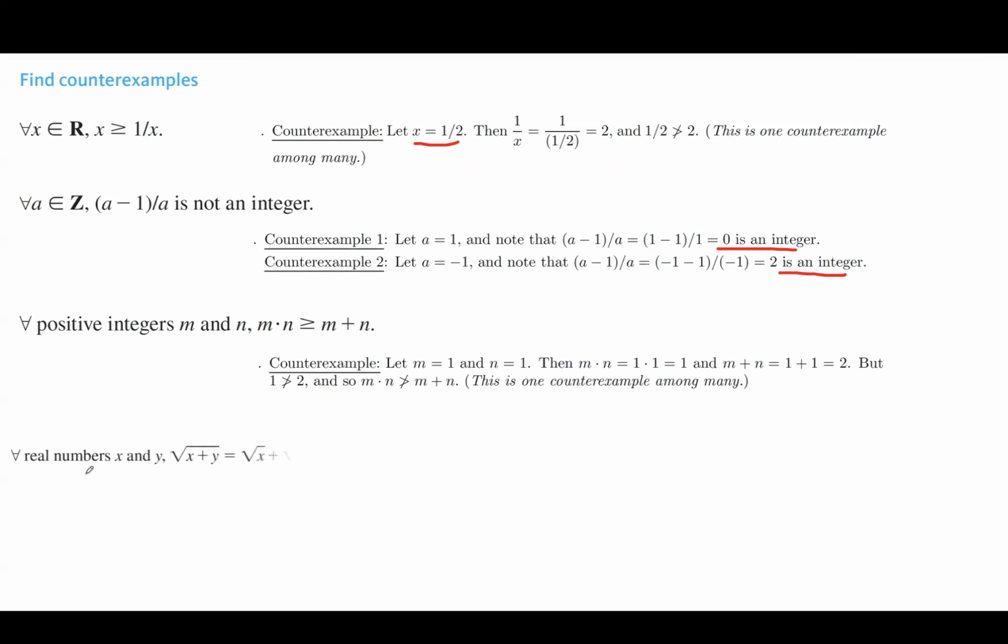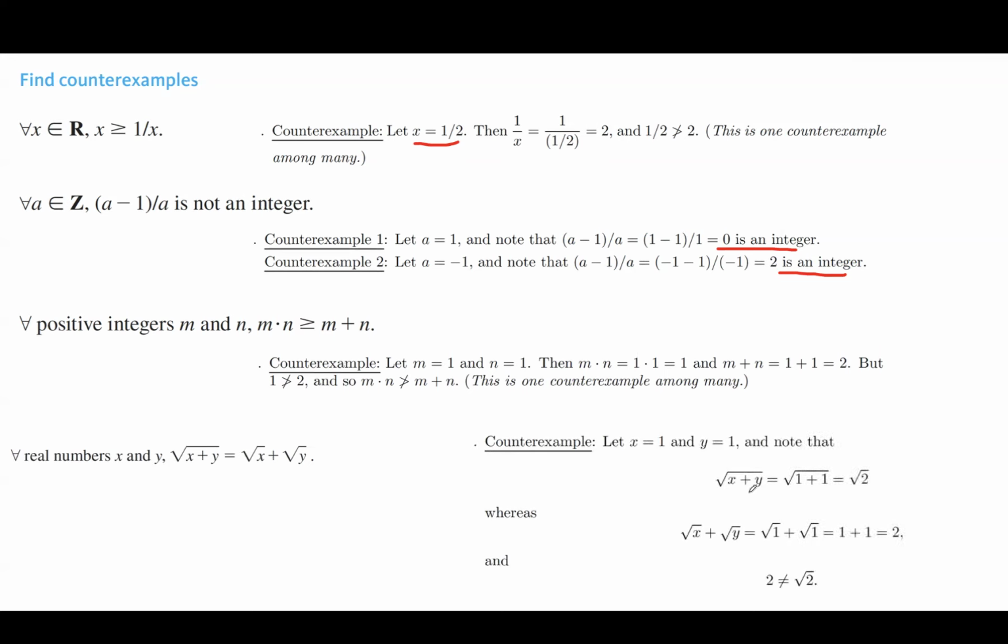The next universal statement says, for any real numbers x and y, the square root of x plus y can be written as the square root of x plus the square root of y. Well, again, here we have many counterexamples. For example, set x to be 1, y to be 1. The square root of 1 plus 1 is the square root of 2. The square root of 1 plus the square root of 1 gives you 2. The left-hand side and right-hand side are not equal to each other. So we found a counterexample here.